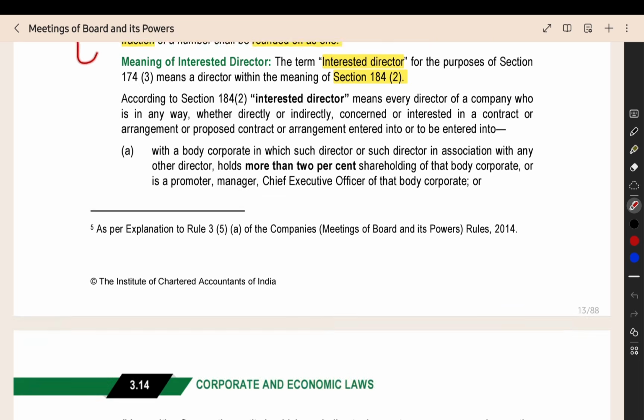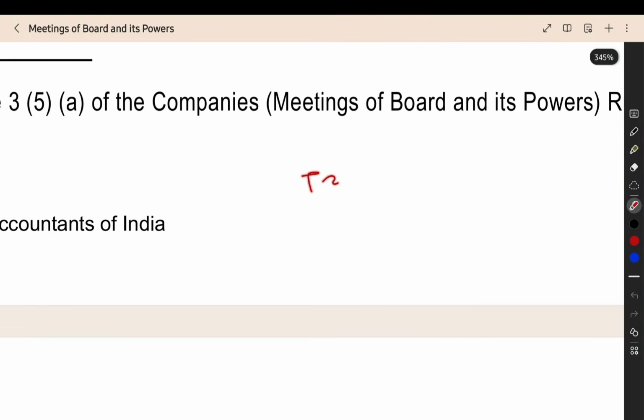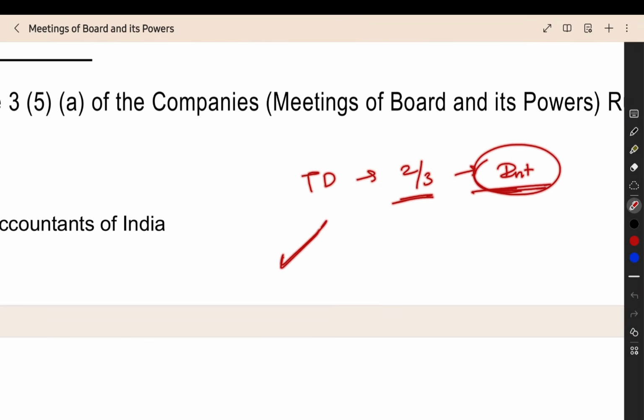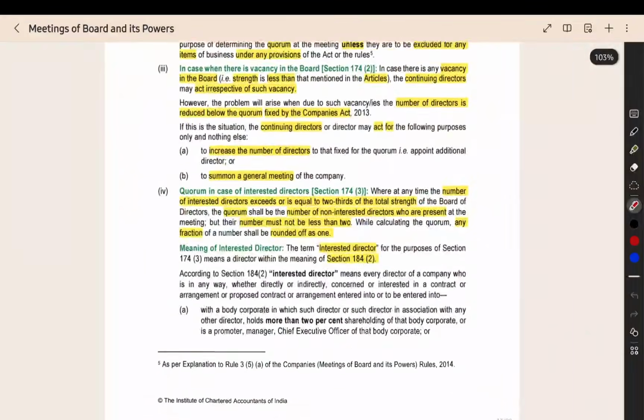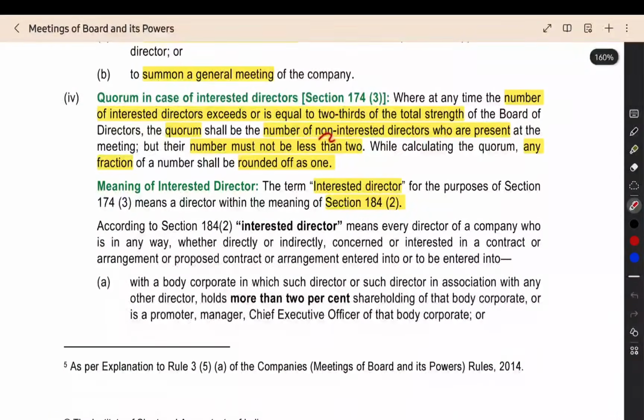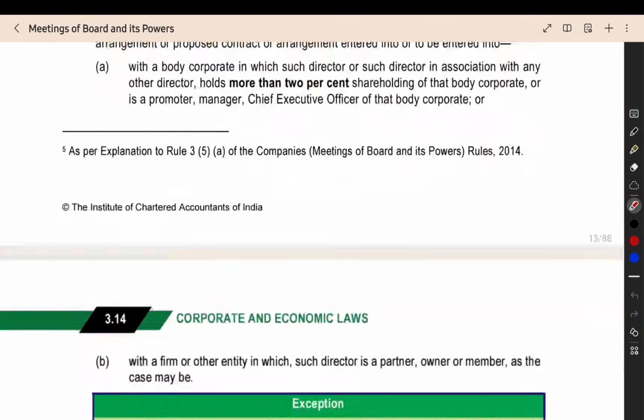Here, what they have given related to the interested director: of the total director strength we have, if two-thirds of the directors are interested, then how will the resolution be passed properly? The board meeting has to do the resolution. If two-thirds of the directors are interested, they will work for their own profit only. They will not look for the company's profit or the company's interest. So in that case what will happen? The non-interested directors will be considered as the quorum, and it should be minimum 2.